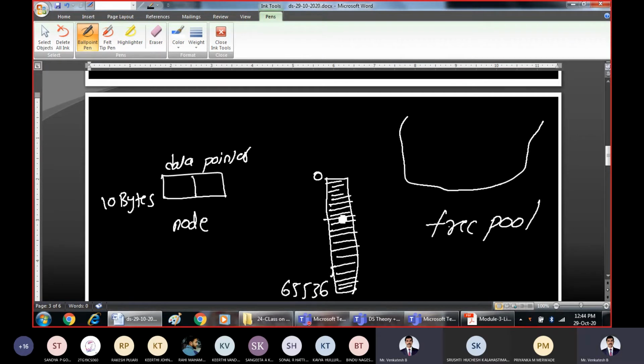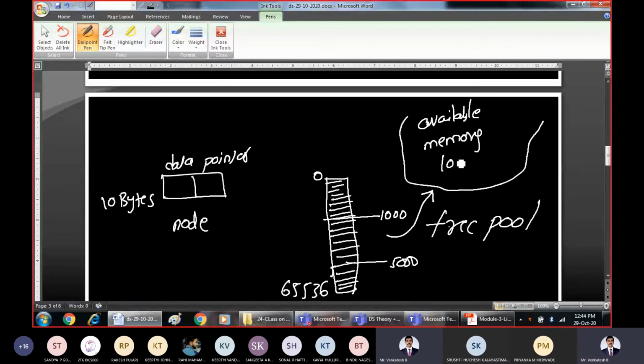Out of these, say from 1000 to 5000 is free. This is called the available memory location. From that available memory location only, you have to allocate memory for the new nodes.